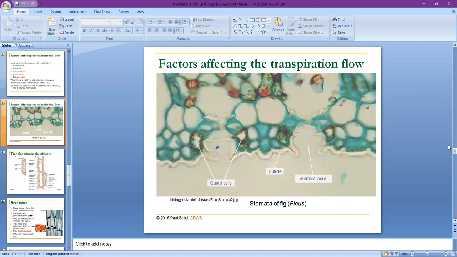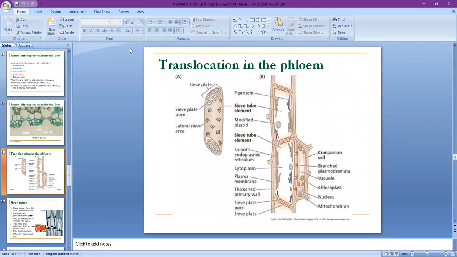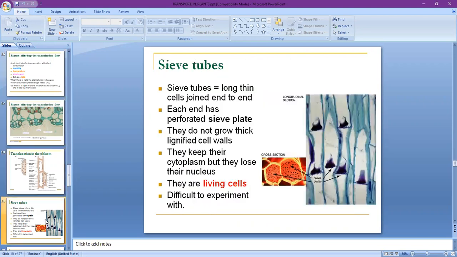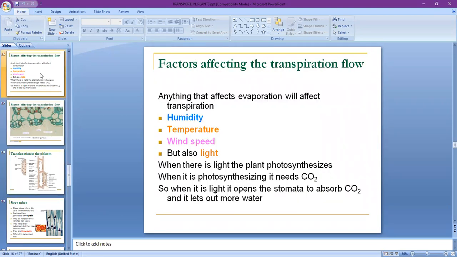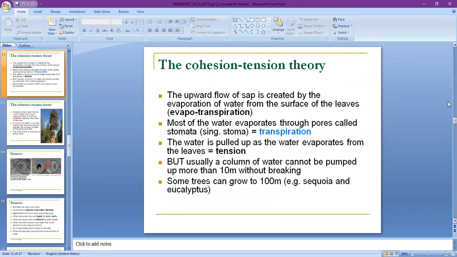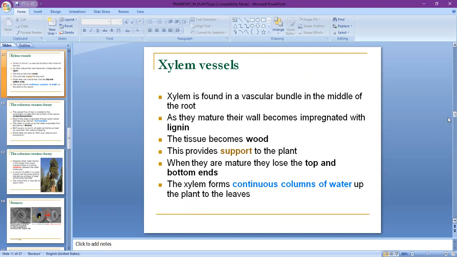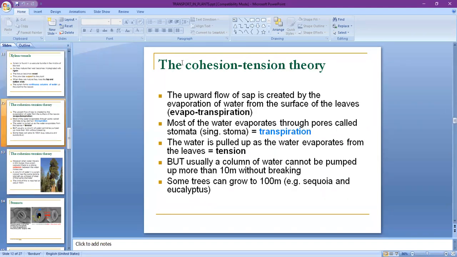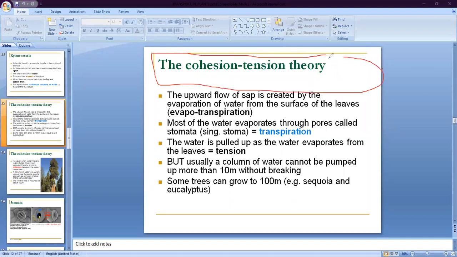Now, after the transportation of water and minerals, we will discuss the transportation of food and then hormones, by the process called the cohesion and tension theory.